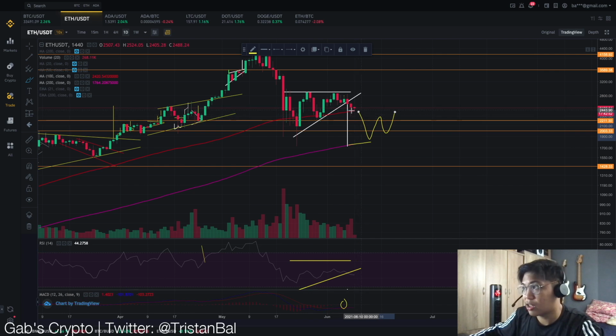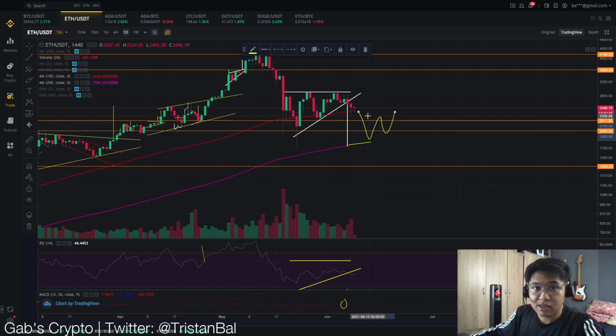And if this actually plays out, you should expect these different areas such as the $2,000, 2,200, and the 1,700 to 1,800 levels as they are the areas to watch out for when this goes down. So you could do some DCA strategy. You could maybe have some short selling position, or depende sa'yo kung ano gusto mo, kung paano siya i-play. Pero sa ngayon, if this happens, you could actually play a DCA movement dito sa area na to.